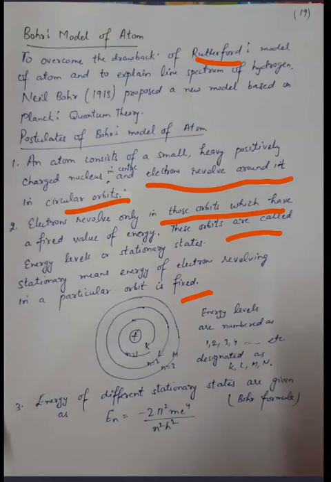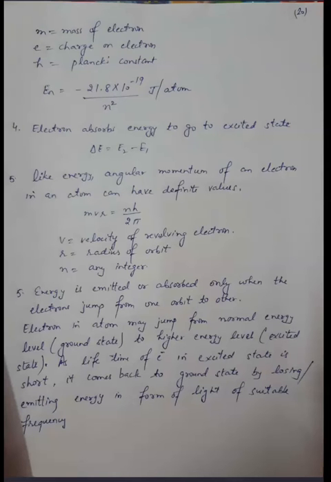Now n equal to 1 is the K shell, n equal to 2 is the L shell, n equal to 3 is the M shell. The energy of different states is given by the Bohr formula: En is equal to minus 2 pi square m e to the power 4 upon n square h square, where m is the mass of electron, e is the charge on electron, and h is Planck's constant. By putting in the values, we get minus 21.8 into 10 to the power minus 19 upon n square. This is the energy of an electron in a particular shell.